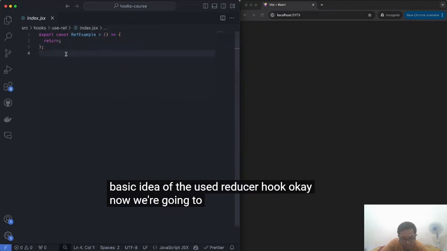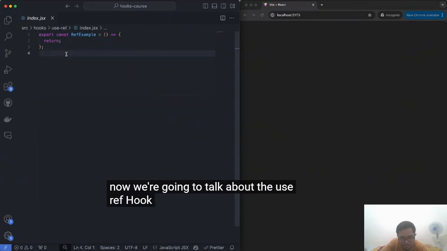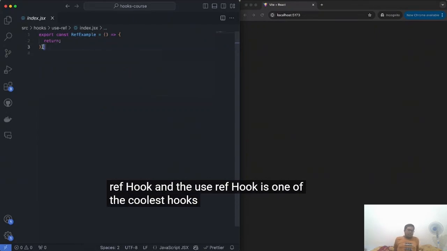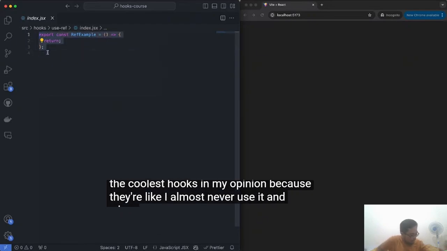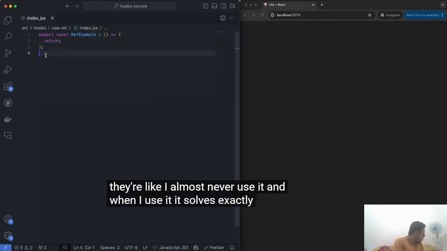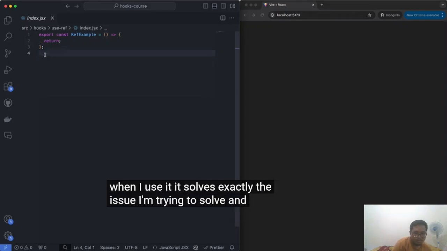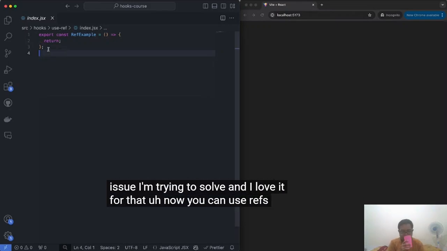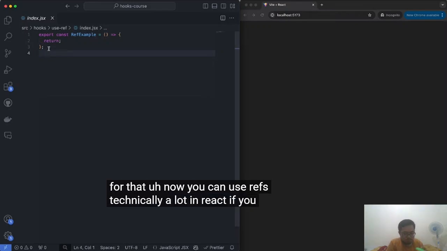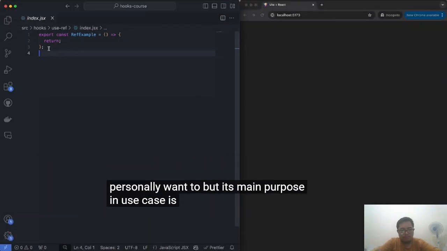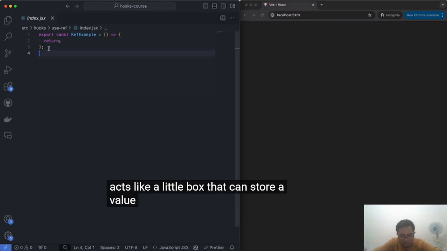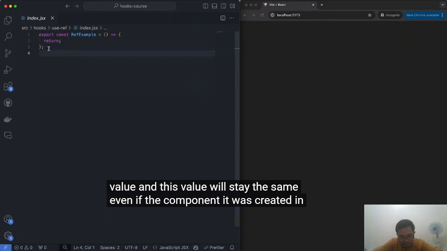Okay, now we're going to talk about the useRef hook. And the useRef hook is one of the coolest hooks in my opinion because I almost never use it, and when I use it, it solves exactly the issue I'm trying to solve. And I love it for that. Now you can technically use refs a lot in React if you personally want to. But its main purpose and use case is that the useRef acts like a little box that can store a value, and this value will stay the same even if the component it was created in re-renders.